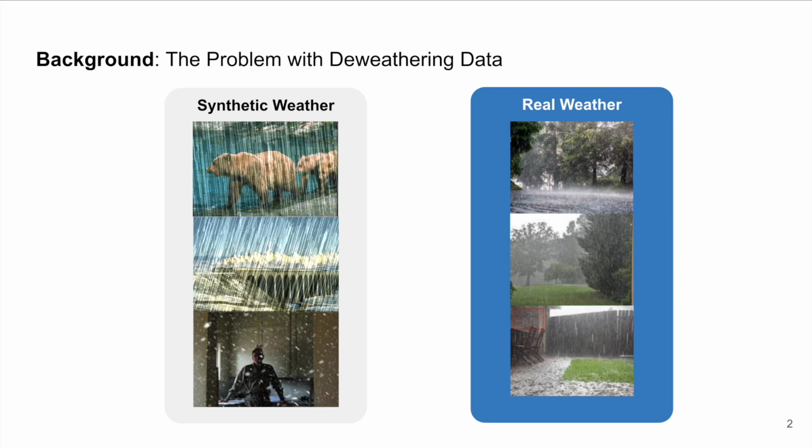So why do previous methods trained on synthetic data perform poorly? And if they do perform poorly, why use them at all? The effects of weather are highly volatile and physically complex and can be dependent on many uncontrollable factors such as camera parameters, atmospheric pressure, and even geographic location. Ideally, we could collect a vast amount of real image pairs that would cover the gamut of all of these parameters. However, data collection for deweathering falls prey to the problem of the ideal ground truth. A majority of data-driven techniques require image pairs of scenes with the exact same composition and lighting, with and without weather effects at the same instance in time, which is physically impossible to capture, hence the reliance on synthetic data.